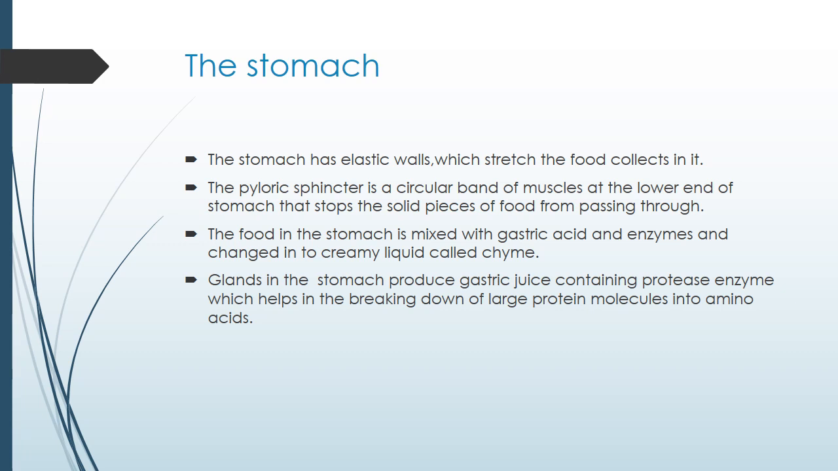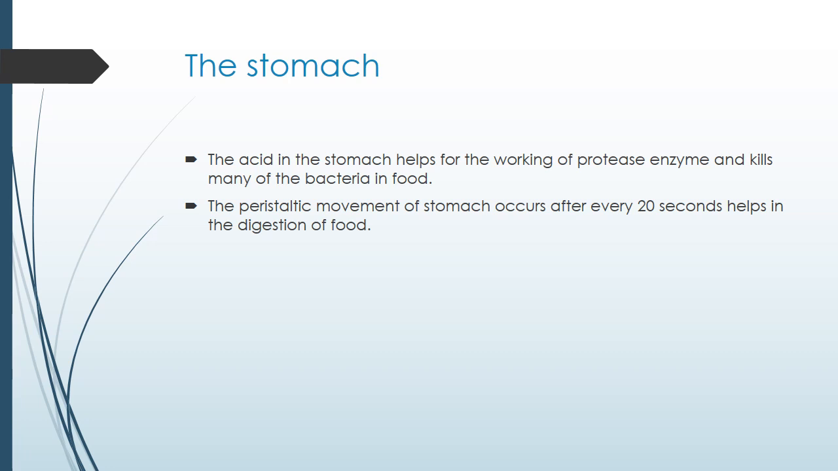The gastric juice means the secretions or the fluid present in the stomach, which contains hydrochloric acid and also the protease enzyme. Protease is basically a protein digesting enzyme which acts on the protein molecules present in the food and converts them into amino acids. The acid inside the stomach helps in the working of protease enzyme and also kills many of the bacteria in the food. The peristaltic movement of the stomach occurs after every 20 seconds and helps in the digestion of food.